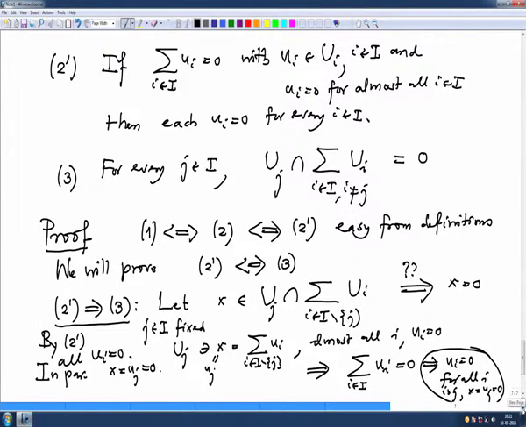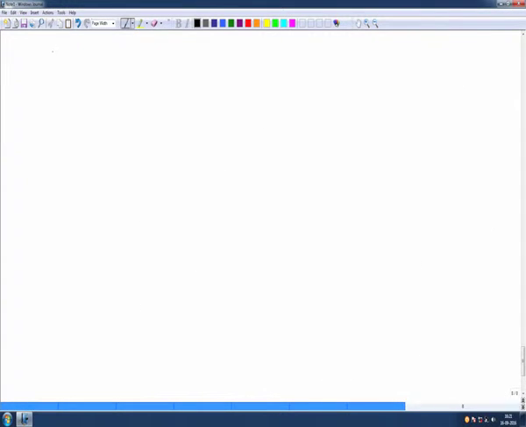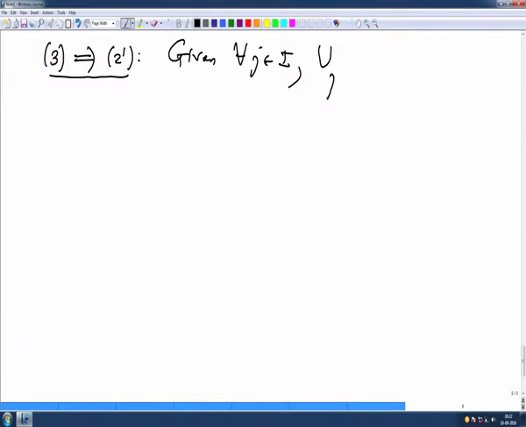Now let us prove the converse, 3 implies 2 prime. Now we are given 3, that is, for all j in I, Uj intersection the remaining sum is 0.